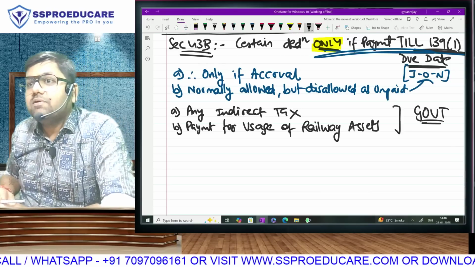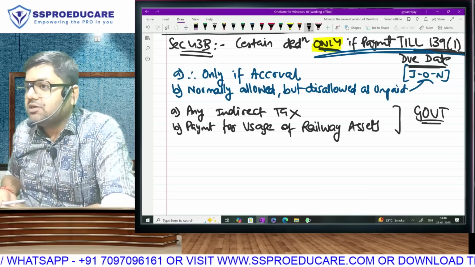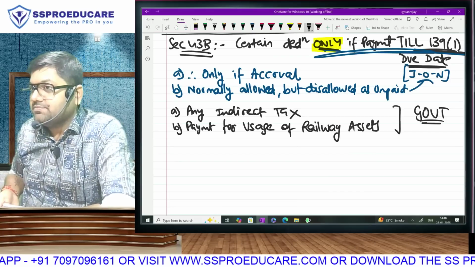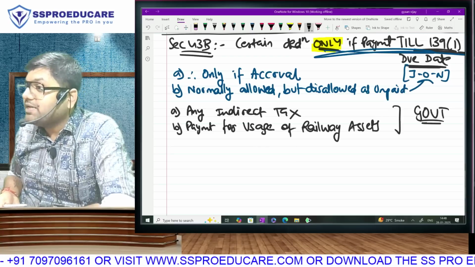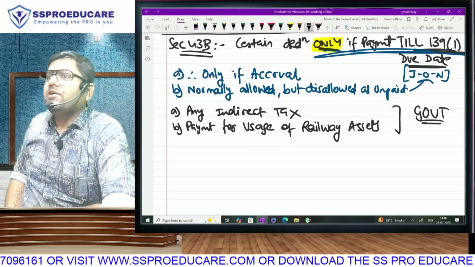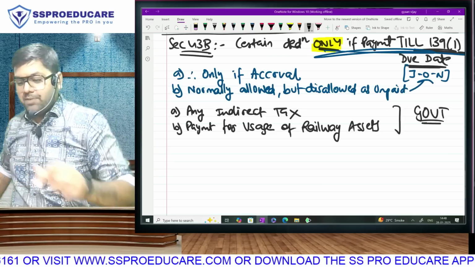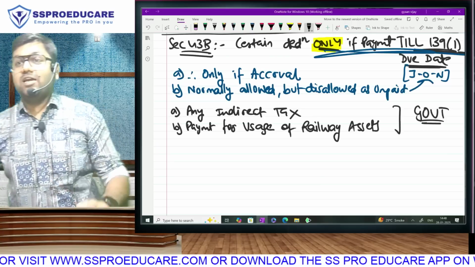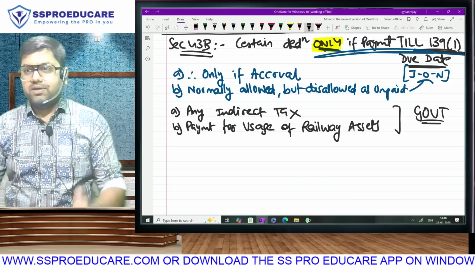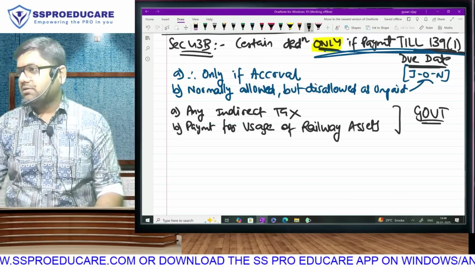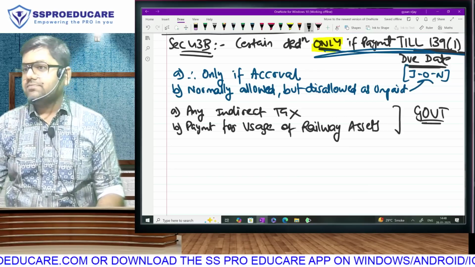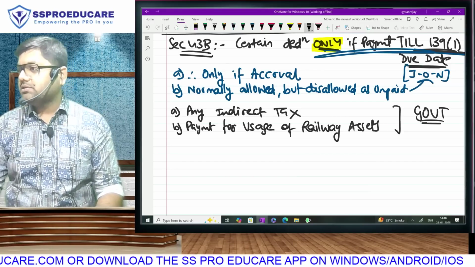People are using railway property for generation of business income. They should pay the rent, the advertisement charges, etc. Is that a PGBP expense? Yes, deduction will be given, but only if paid. Government's money you keep outstanding. Why do I say government money? Because railway is owned by government. If you keep government's money outstanding, we won't be giving you the deduction. So any payment for usage of railway assets, only and only if the amount is paid.